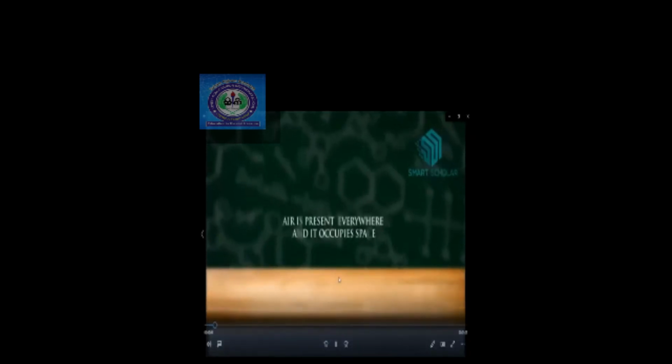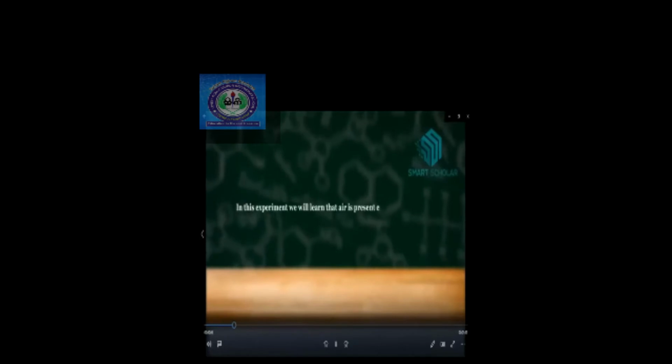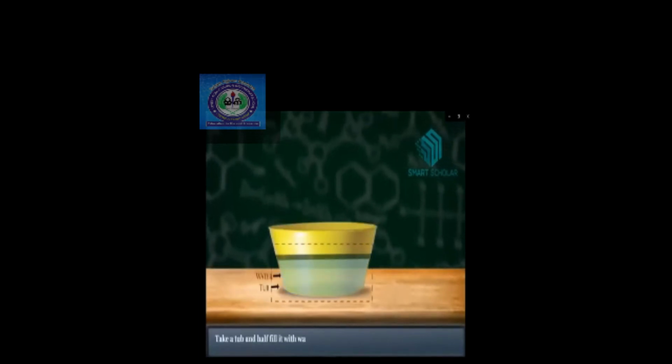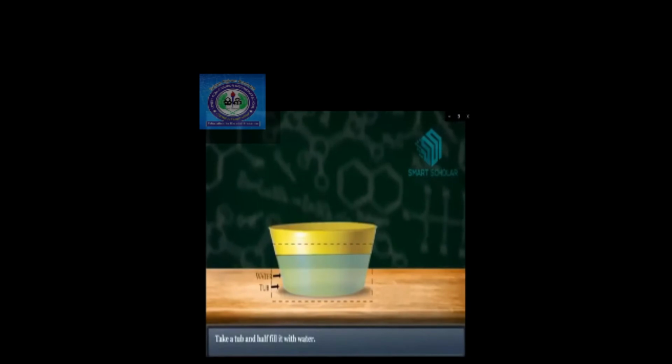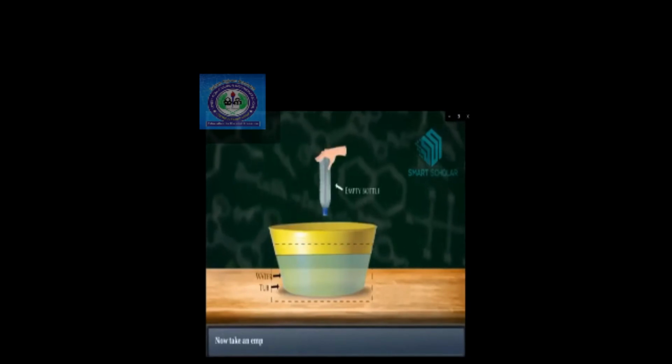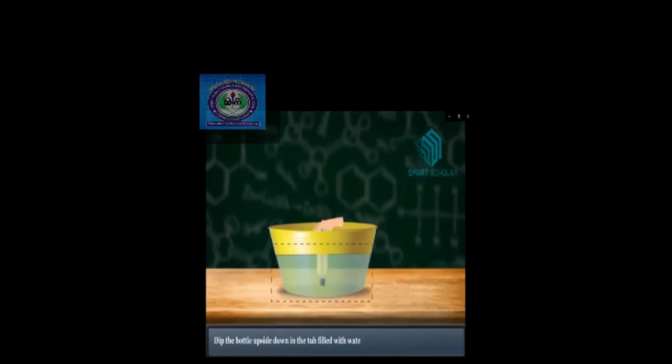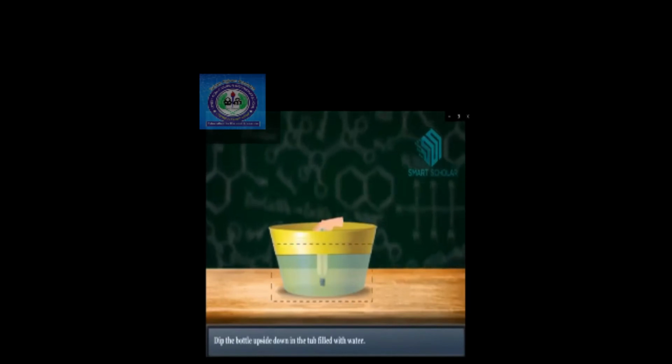Air is present everywhere and it occupies space. In this experiment, we will learn that air is present everywhere and it occupies space. Take a tub and half fill it with water. Now take an empty bottle. Dip the bottle upside down into the tub filled with water.